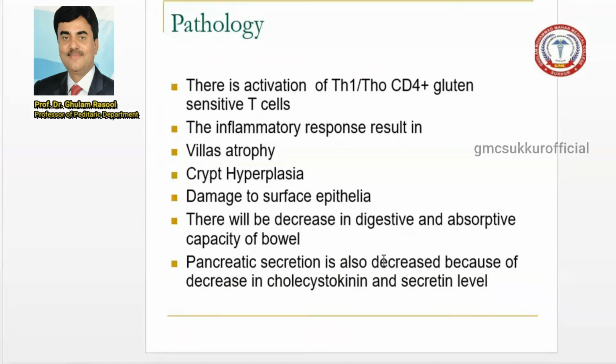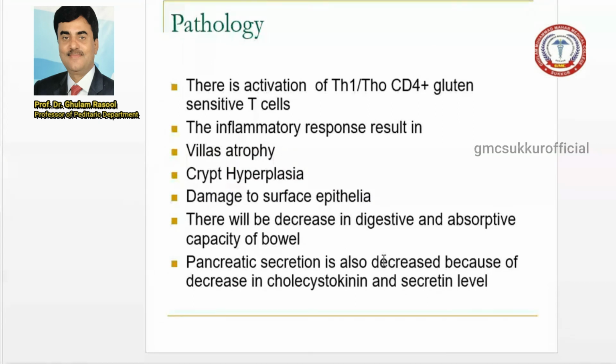Now what is the pathology? When you see the pathological picture of celiac disease, there is an activation of T helper CD4 cells. These are the gluten sensitive T cells. The inflammation results in atrophy, called villous atrophy, with hyperplasia of the histopathological crypts and damage to the surface of the epithelia.